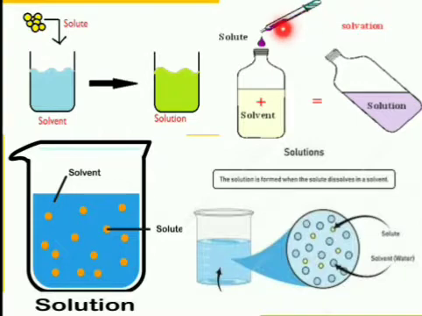Suppose we have taken ink in water, so we will get a solution of ink. So ink will be solute and water is solvent, and the mixture of ink in water is a solution. So a solution consists of solvent, which is in larger amount, and solute, which is in small amount.